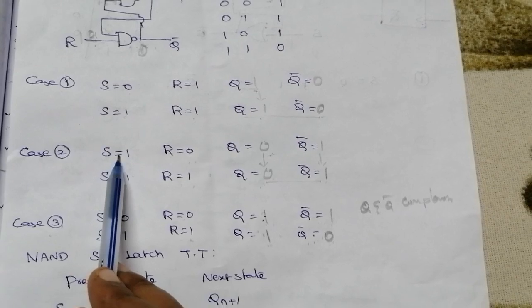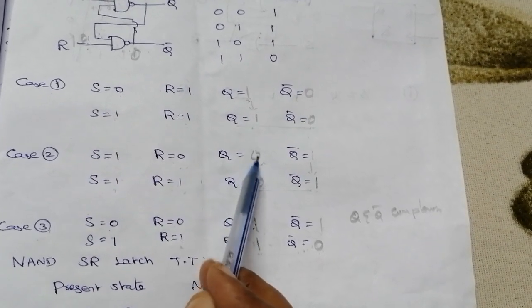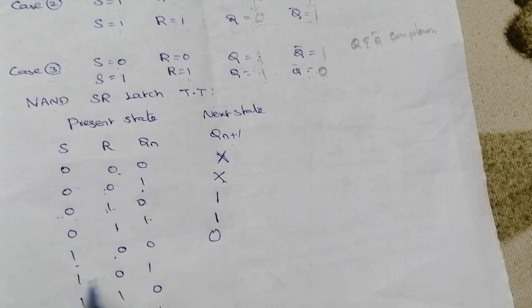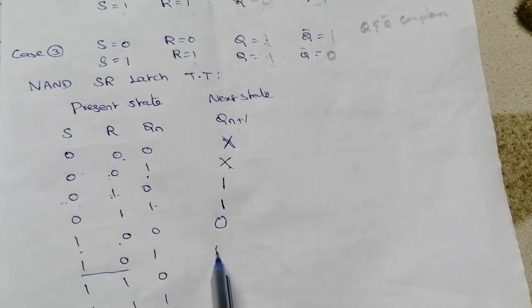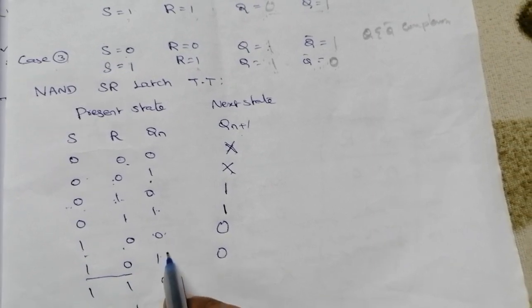And the next case is 1 0. So 1 0 case is nothing but our second case 1 0. So for 1 0 combination, our next state will be the 0. Right? Whether the Qn is 0 or 1 is not a problem.